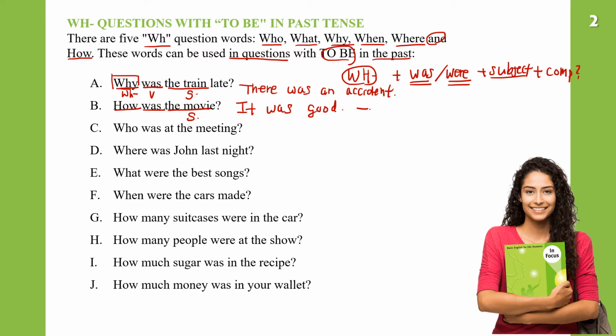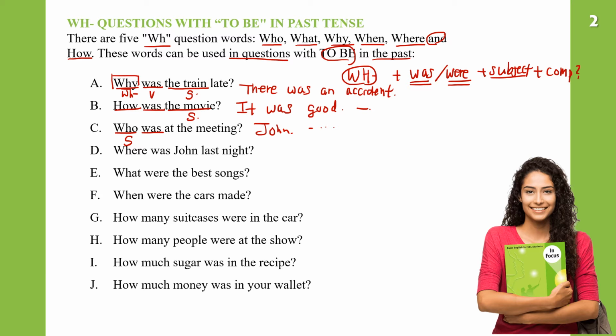Now, who was at the meeting? Who was at the meeting? Again, here, this is the question word. At the same time, this becomes the subject. And then since we do not know how many people there were, we can use singular verb. Who was at the meeting? So we can say John was at the meeting or somebody else was at the meeting.